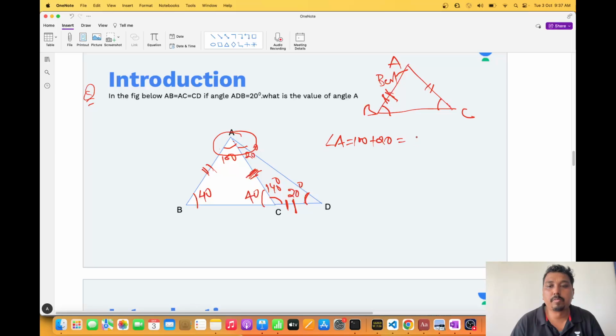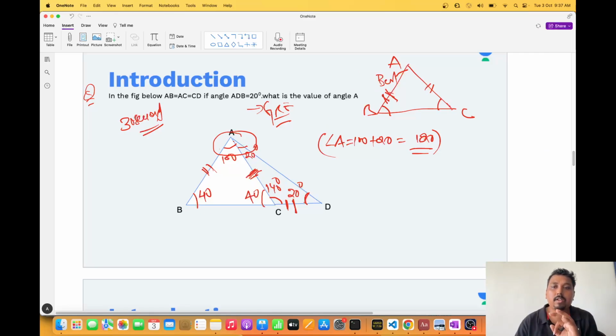I have not used my pen and paper properly. One line I have written in this whole question. If this question comes, you can solve it in a maximum of 30 seconds. This is a similar pattern to one I have seen in GRE. I just modified it a little bit to make you understand a couple of scenarios here. Very simple. If two sides are equal, their angles are also going to be equal.